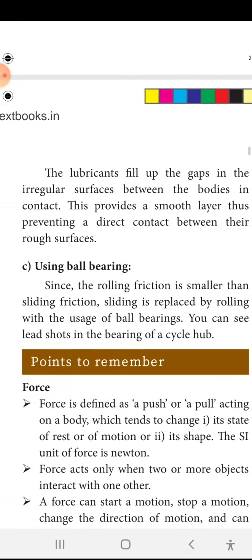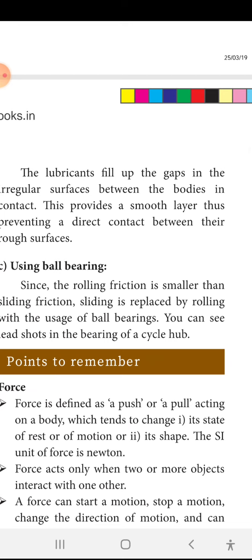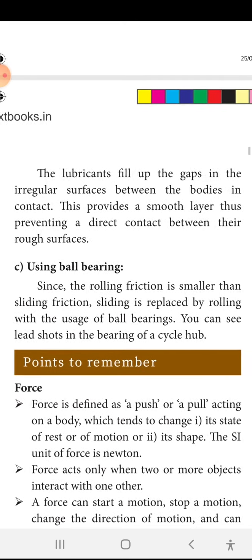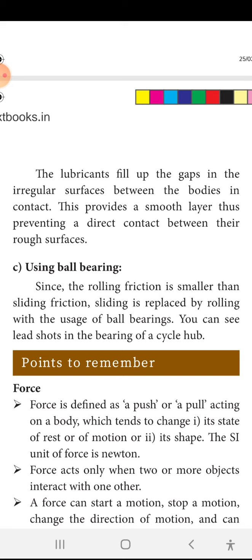Then using ball bearings. You can see the small balls in the chain of your cycle wheel. This is a type of ball bearing. Since rolling friction is smaller than sliding friction, sliding is replaced by rolling. With the use of ball bearings, we can reduce the friction. You can see the lead shots in the bearing of the cycle hub.